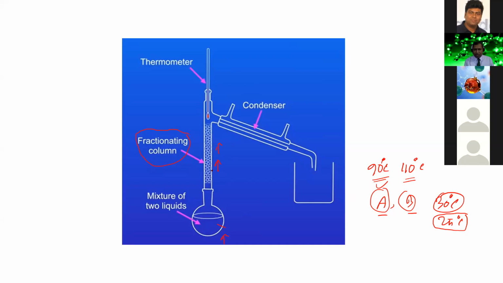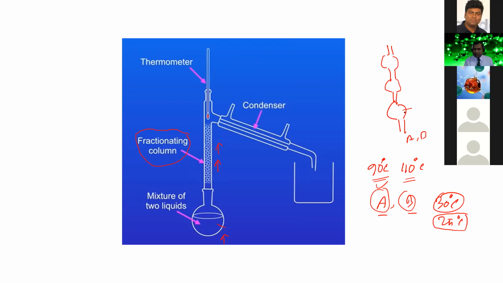How? This fractionating column works like a condenser; it tries to reduce the temperature of the vapor. This one is a fractionating column. So when A and B both enter this bulb, it behaves like a condenser.